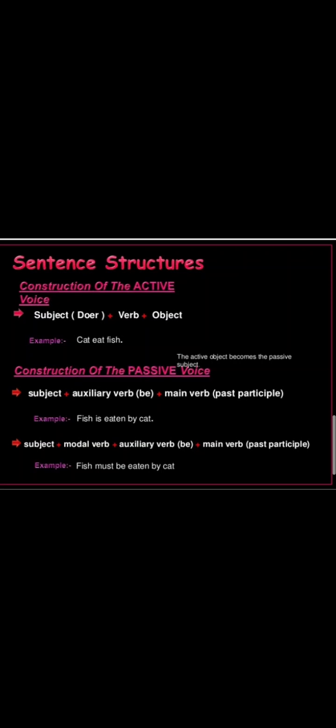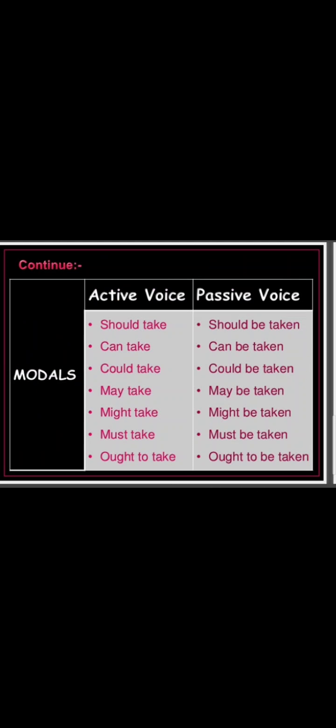Subject plus modal verb plus auxiliary verb be plus main verb past participle. Fish must be eaten by cat. Now we are going to study the changes in the modals. Should take, should be taken. Can take in active voice, in passive voice can be taken.